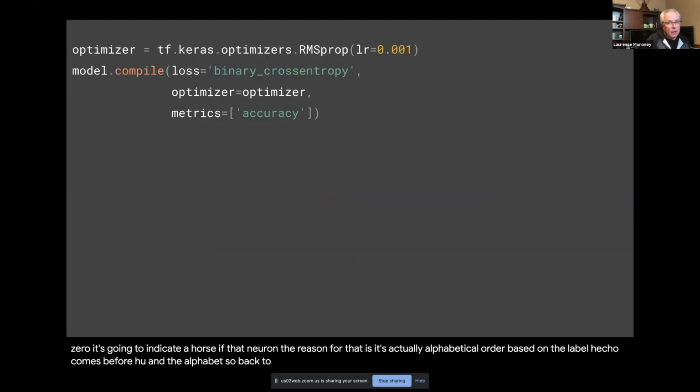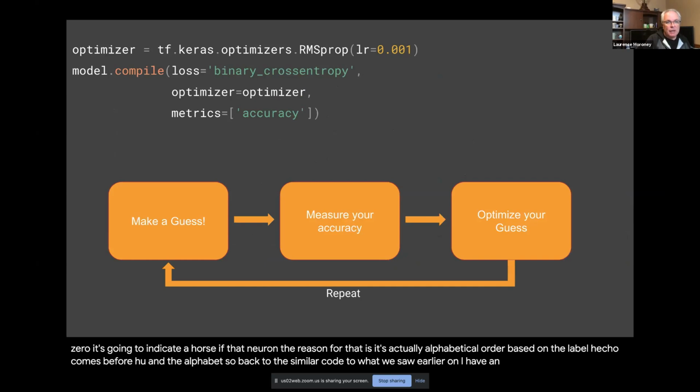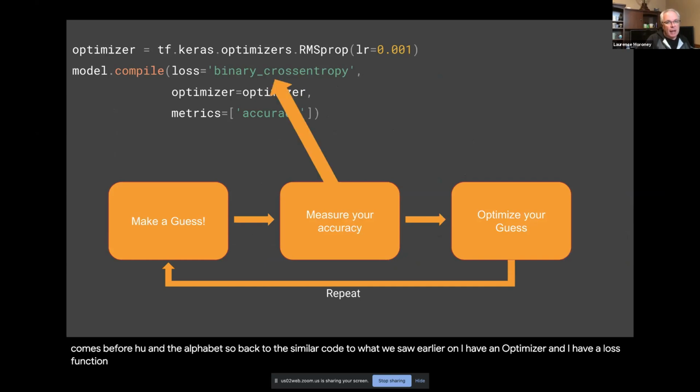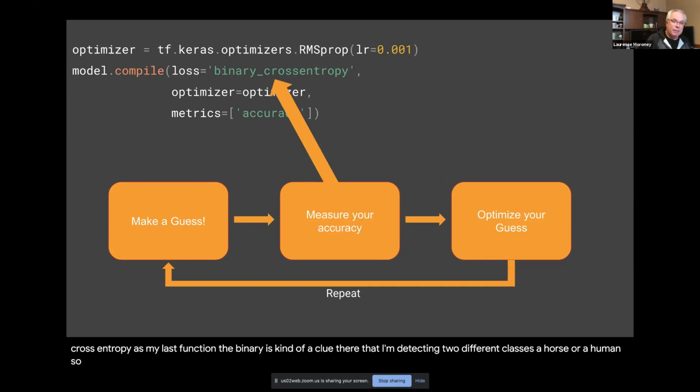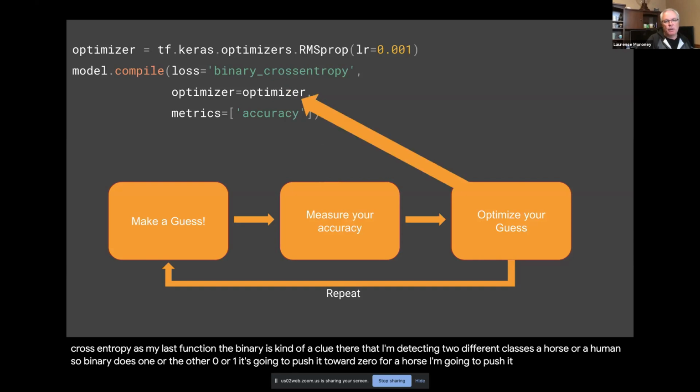So back to similar code to what we saw earlier on, I have an optimizer and a loss function. My accuracy is measured by the loss function. In this case, I'm picking something called binary cross entropy as my loss function. The binary is a clue that I'm detecting 2 different classes, a horse or a human. So binary, there's one or the other, 0 or 1. I'm going to push it towards 0 for a horse and towards 1 for a human.